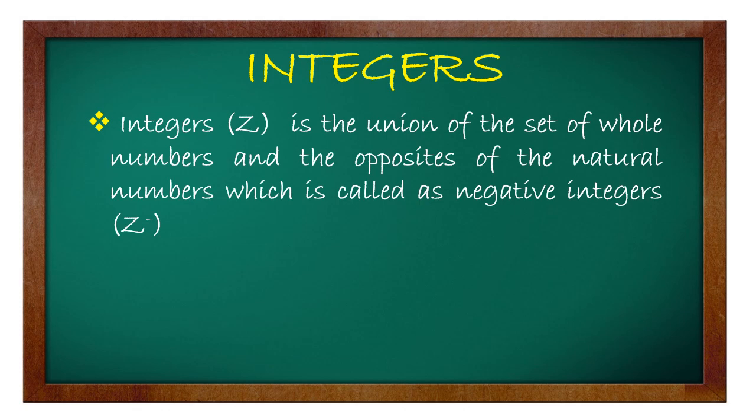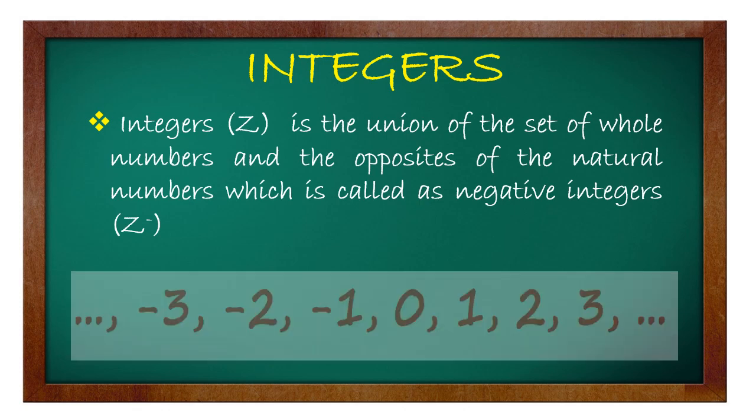Sabi natin kanina, yung positive integers, they are also called natural numbers. Yung positive at saka yung 0, pag pinagsama natin, whole numbers naman ang tawag. And then, yung whole numbers natin at saka negative integers, overall, ang tawag natin sa kanila ay integers, which has a symbol of capital Z.